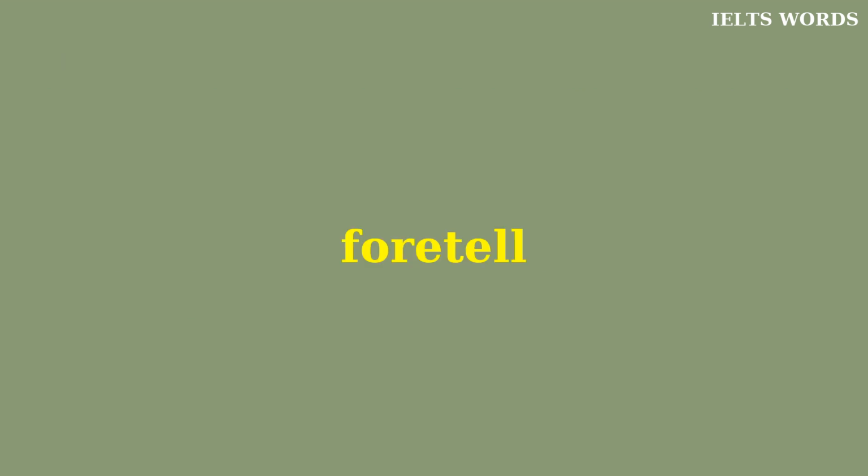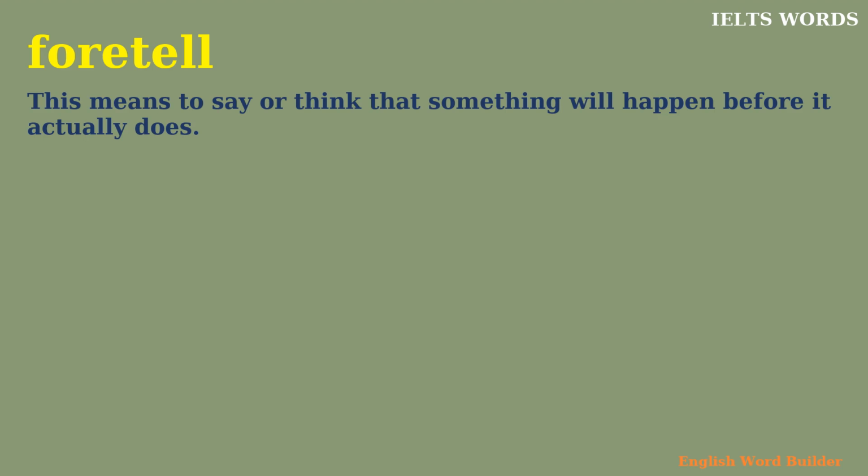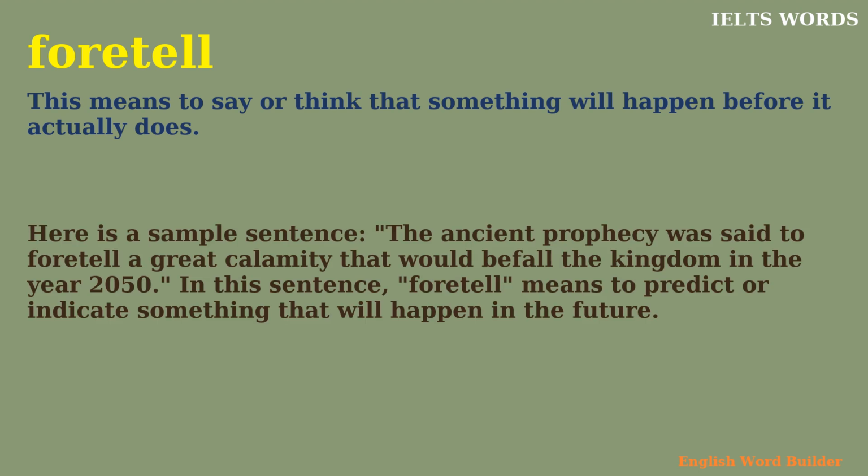Foretell. This means to say or think that something will happen before it actually does. Here is a sample sentence. The ancient prophecy was said to foretell a great calamity that would befall the kingdom in the year 2050. In this sentence, foretell means to predict or indicate something that will happen in the future.